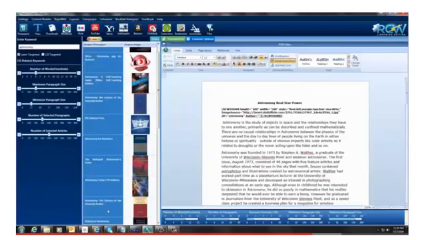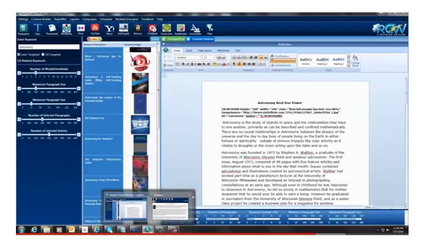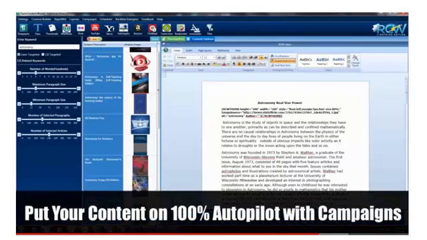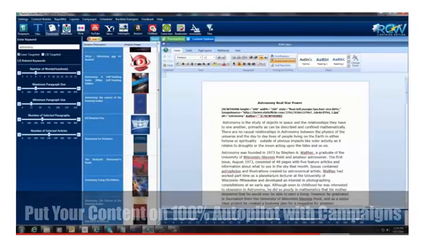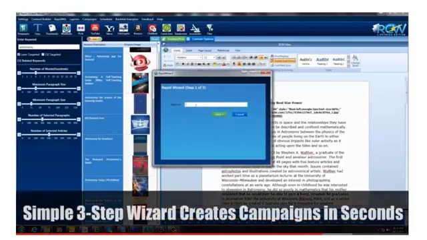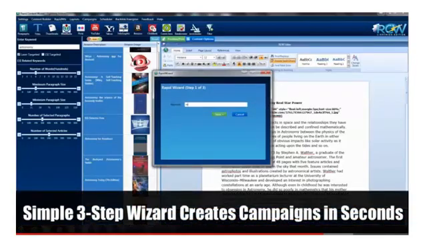Now I want to show you one more thing, because it isn't just about creating these articles and posting to your blog, right? We also want to put this on autopilot. So let me show you how to do that. See this little rapid whiz up here? I'm going to come up here, and I'm going to put a keyword in here,